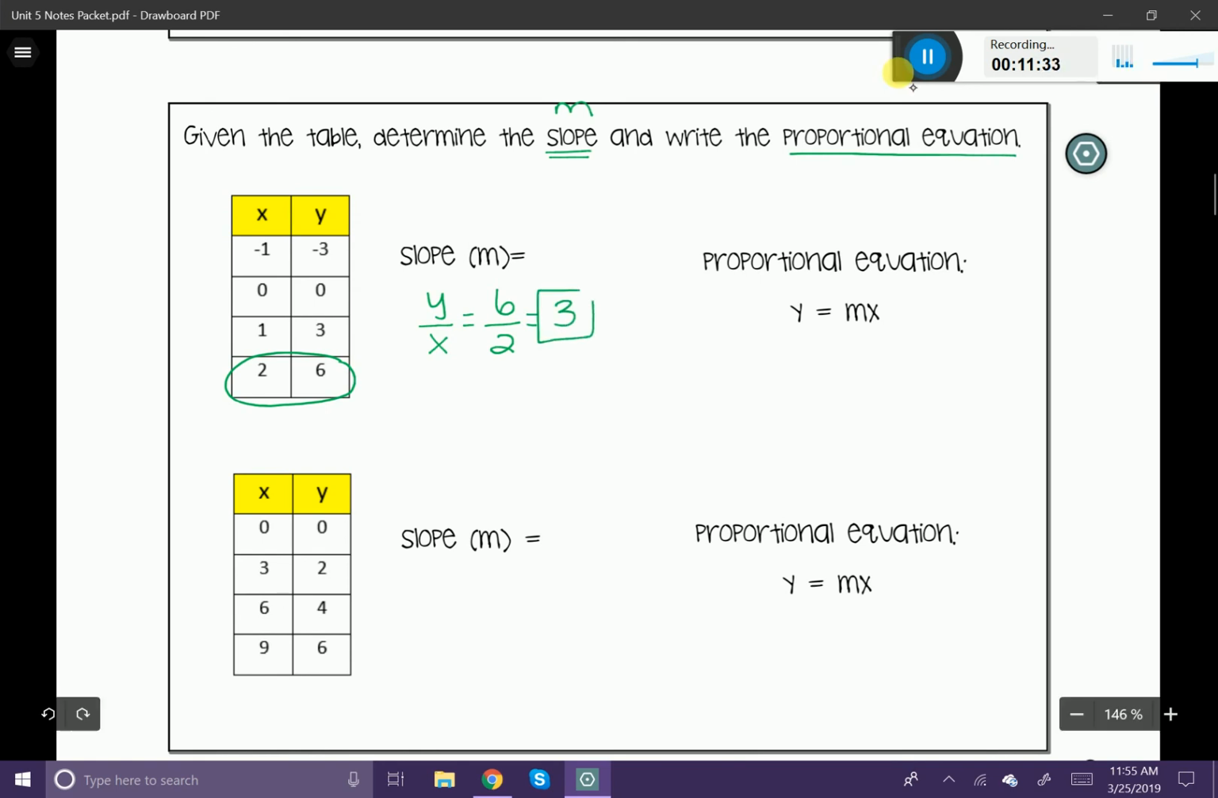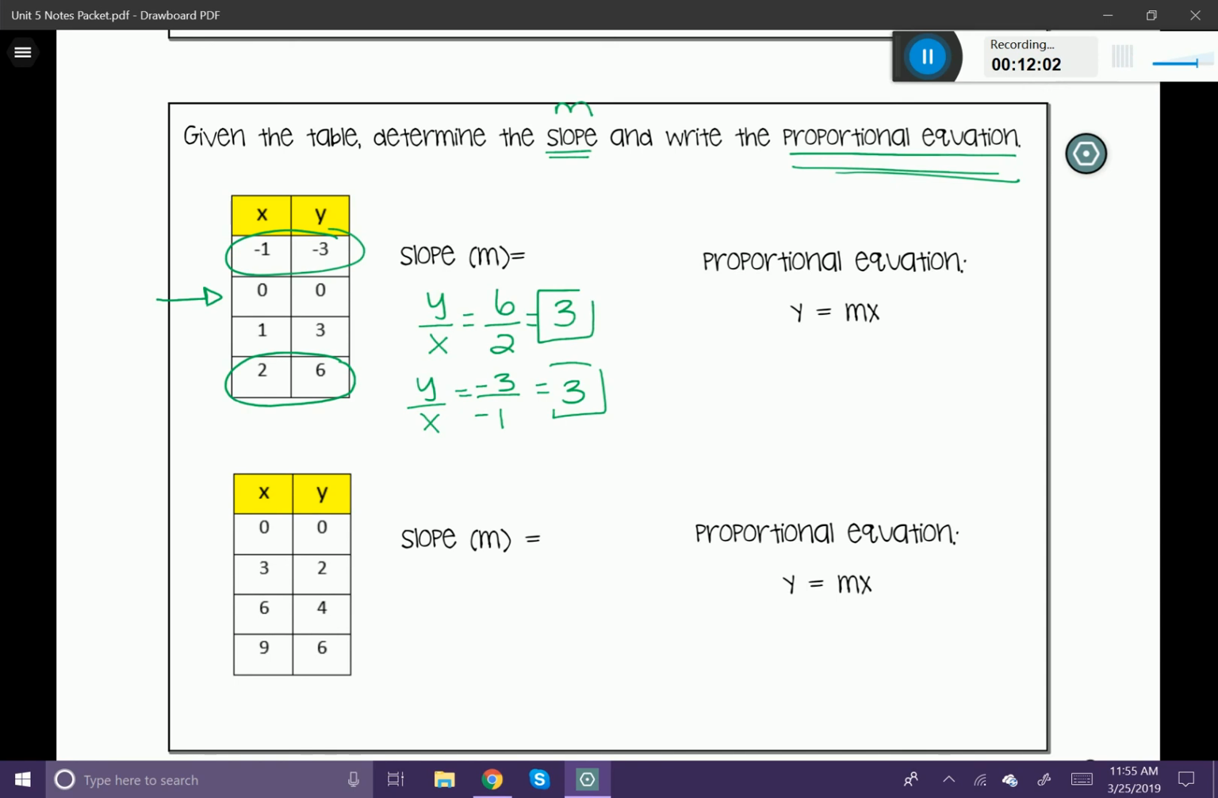I also could have taken this value. Instead of the 6 and the 2, I could have taken the -1 and the -3. So -3 divided by -1 is equal to 3. No matter which point I take, it's going to work. Now you might be thinking, what about this coordinate here, the 0, 0? Well, that right there is the origin. Remember, all proportional equations run through the origin. So when you see that 0, 0 there, you know you're on the right track because it's going to go through the origin.